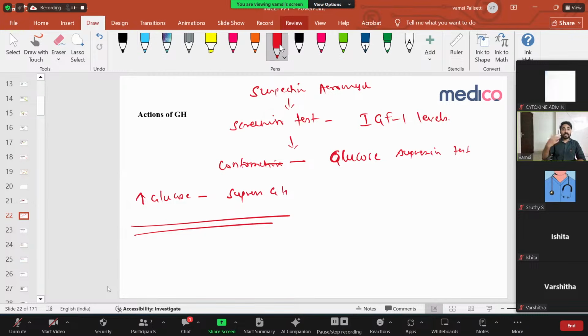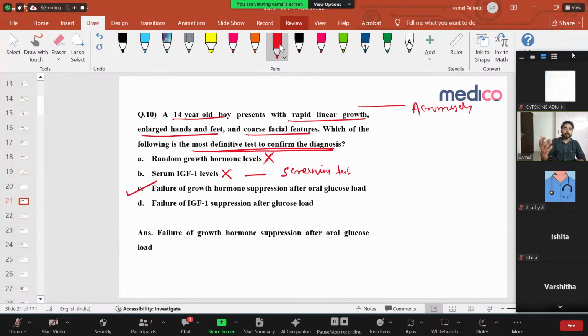But when you are giving the glucose, if it is not suppressing, that means a tumor is there in the body. So that's why you're doing the glucose suppression test. So this option will decrease the failure of the growth hormone suppression after oral glucose. This is it. Right? Clear? Simple. So these are the important questions regarding acromegaly.